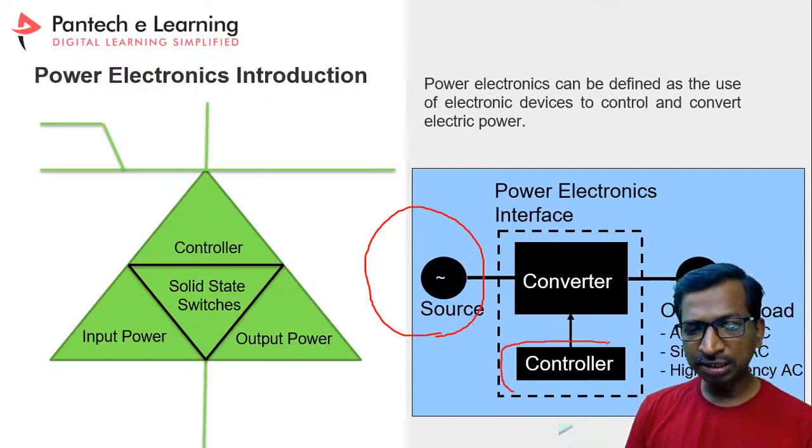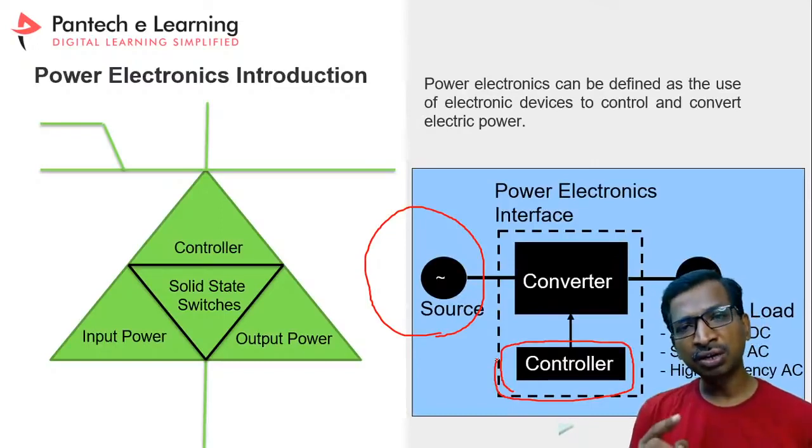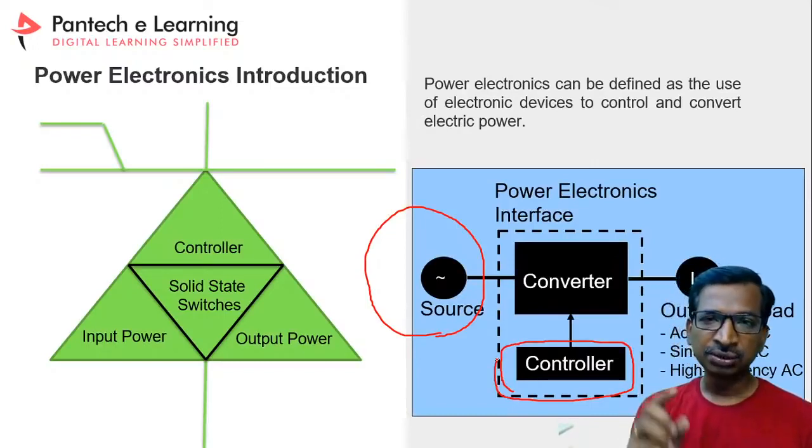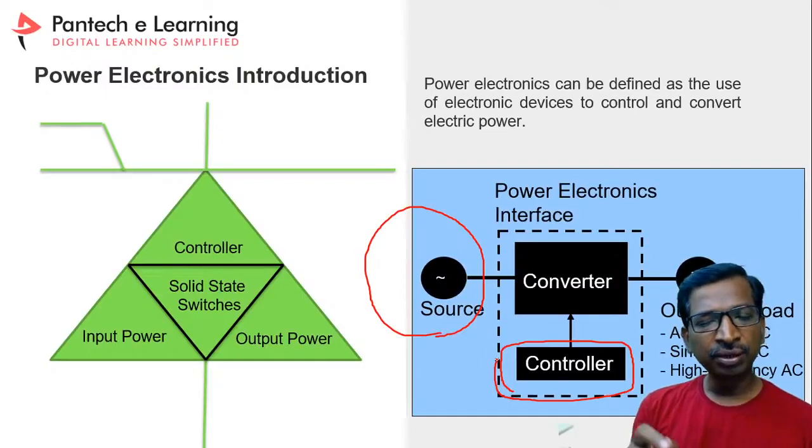There are two different types of controller, called analog controller and digital controller. For the analog controller, have you heard of the 555 timer? Before that, BJT and UJT devices were used.